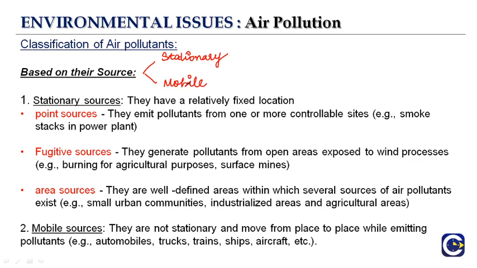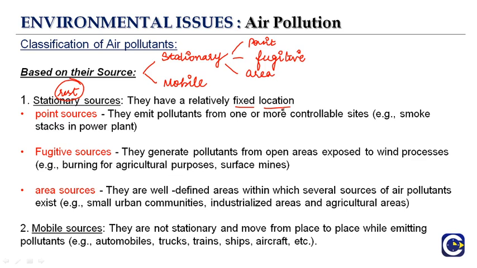These stationary sources are further classified into point, fugitive, and area sources. Let's talk about these one by one. When we're talking about stationary, it means at rest. That means it is not in motion. They have a relatively fixed location, which means they are not able to move. They are at a particular location, and from there they act as a pollutant source.